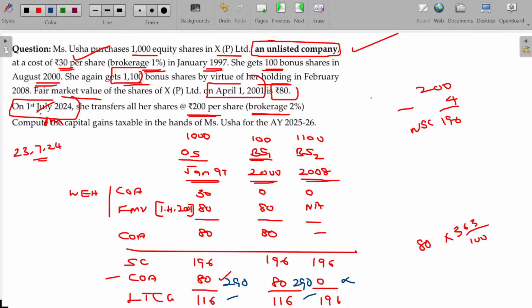Anyhow, this is all about the indexation benefit. It applies only for a short period. Usually, such short period provisions will not be asked in the examination. Anyhow, next year it is going to be scrapped. So only if it is purchased within this period will this be applicable. Otherwise, it will not be.